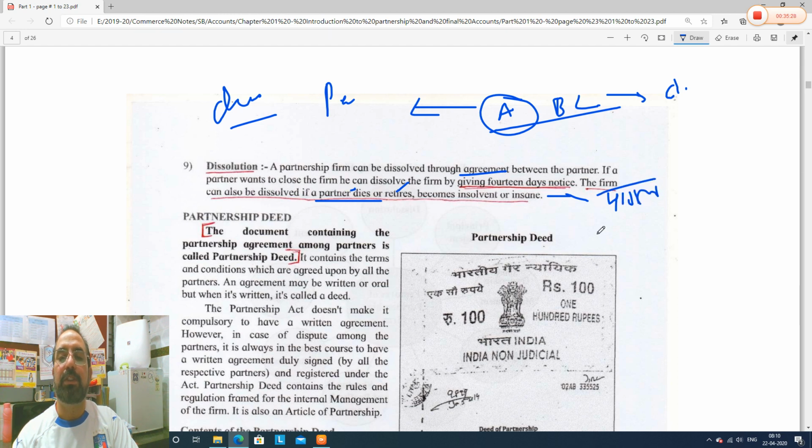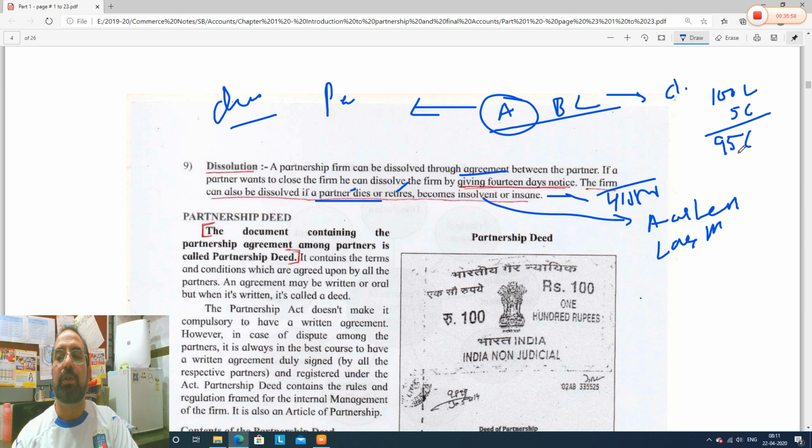Insane means this. Insolvent means... insolvent, I have taught this in 11th standard. An insolvent is a person whose assets are less and liabilities are more. For example, a person's liability is 100 crore and his assets are 5 crores. So his liabilities are more, by 95 crores. So he is insolvent.